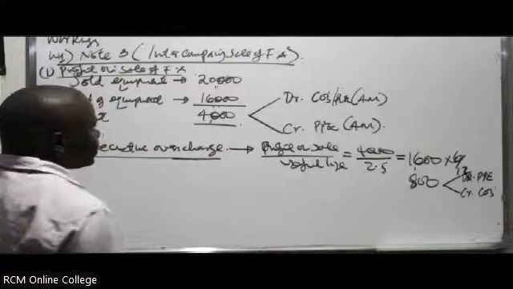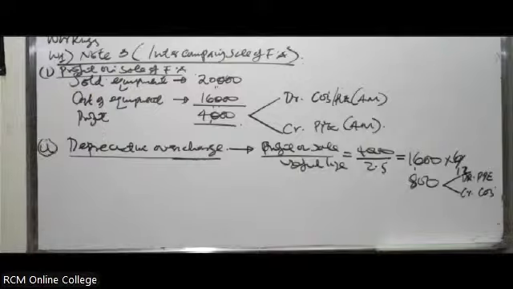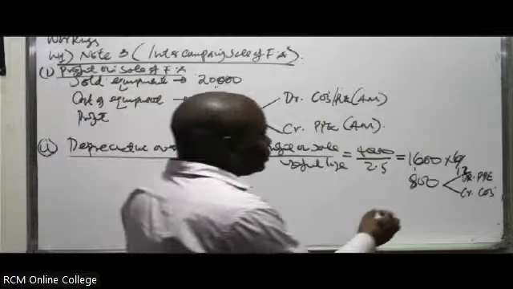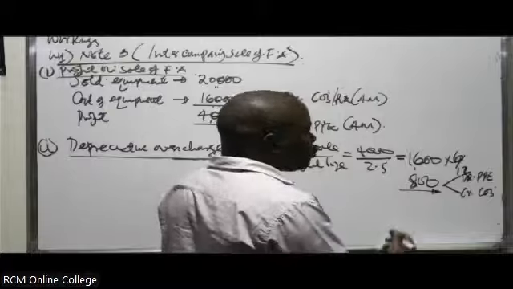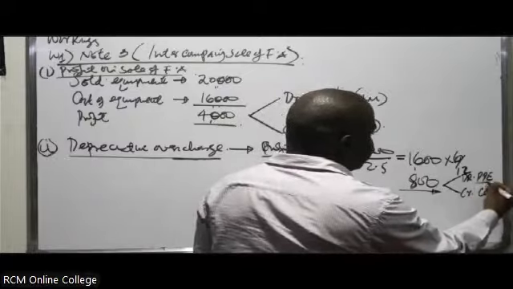So it will just basically reverse. It will likely end up having to reverse. You debit the property, plant, and equipment. You remove this overcharge. It was an overcharge, which in this case was there for like half a year. So you remove it from the property, plant, and equipment.